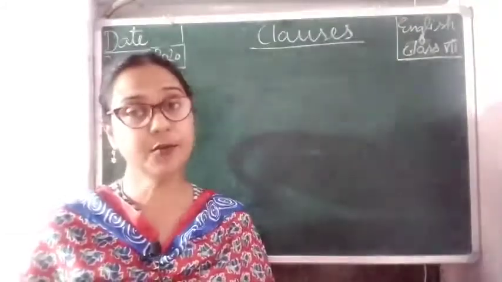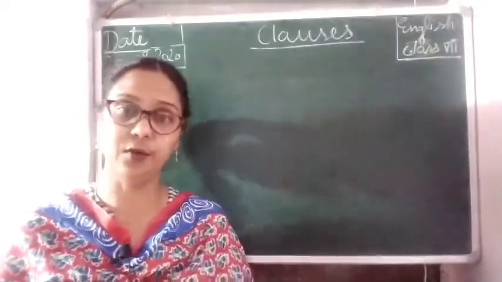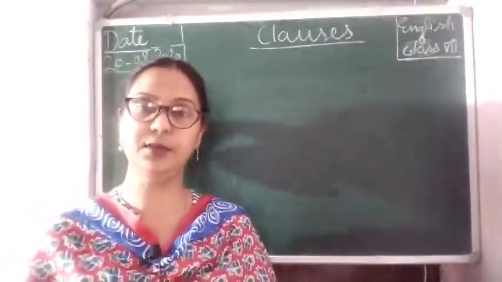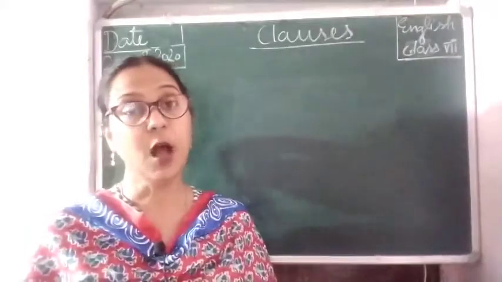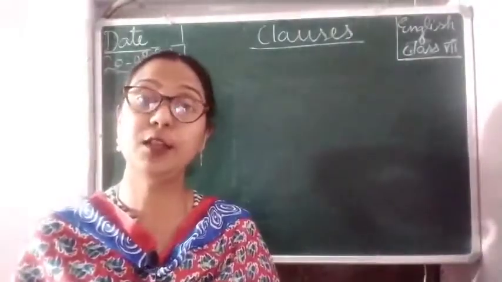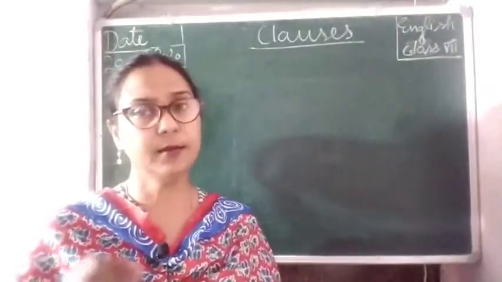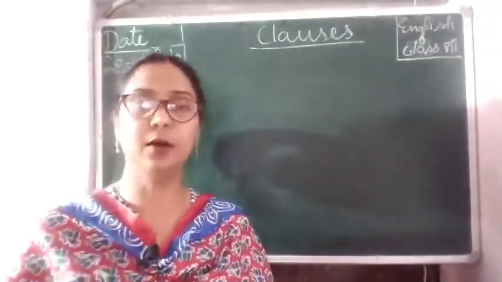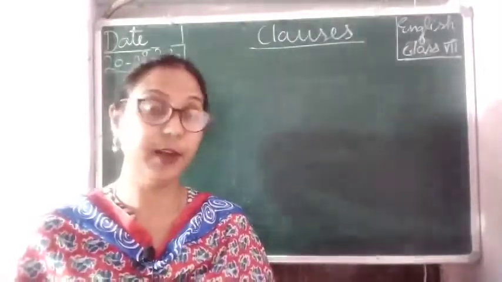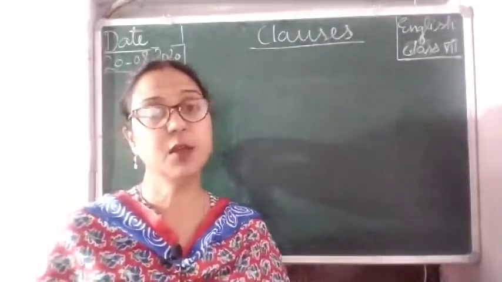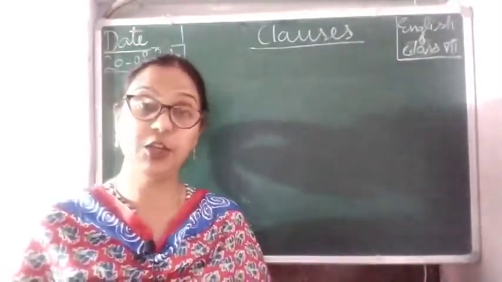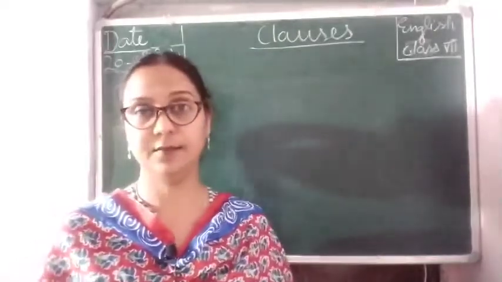First of all, we should know about adverbs. What are adverbs? Adverbs are those words which modify or add some more meaning to the verb. For example, he moves fastly. She writes neatly.